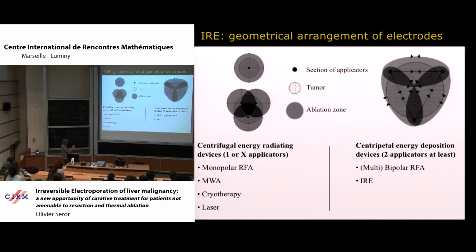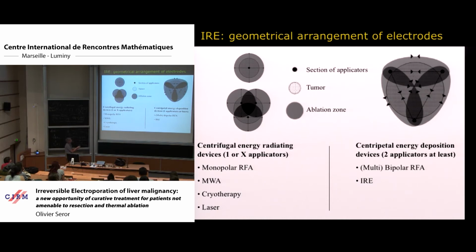Of course, we can use more than one applicator with these technologies, but you have to keep in mind that the result of such a procedure is just the addition of single ablations, and we have to overlap several ablation zones to encompass a larger tumor. In fact, RE is different. You can see that the probes here are not inserted in the center of the tumor, but in the periphery of the tumor.